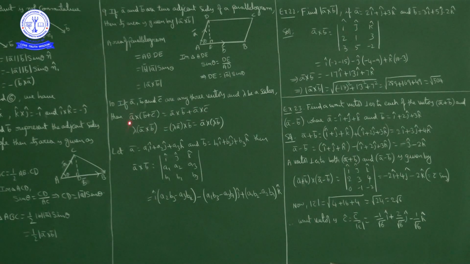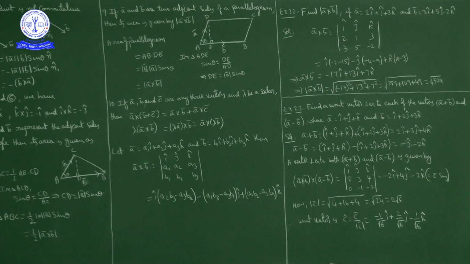Also lambda times A bar cross B bar is lambda A bar cross B bar. Also we can write it as A bar cross lambda B bar. Scalar you can multiply here or here. So A bar cross B bar plus C bar is equal to A bar cross B bar plus A bar cross C bar. This is the distributive property of vector product over addition.